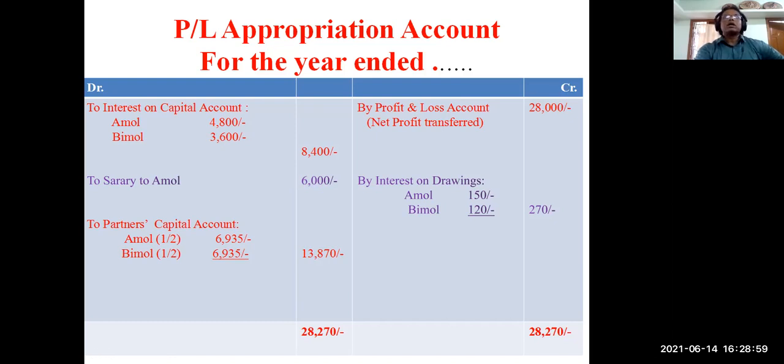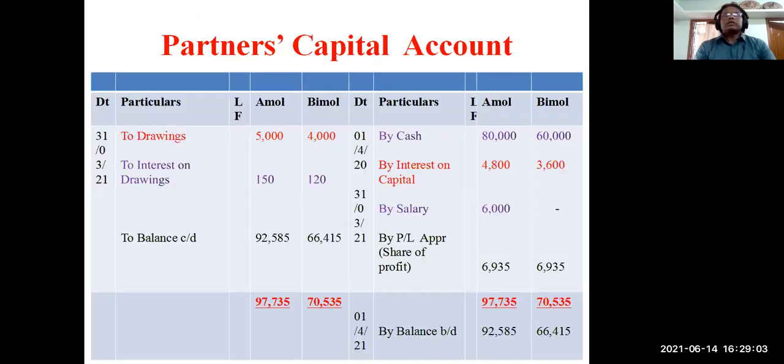Now let's see, the next account is the partners' capital account. When partners' capital accounts are fluctuating, all entries will come to the capital account. Whatever entries you earlier recorded in the current account, everything will come to the capital account, and there is no current account. So you see the capital account: by cash account, Amol 80,000, Bimol 60,000.